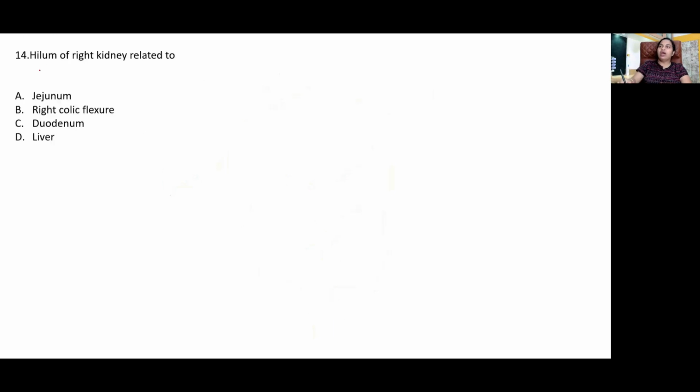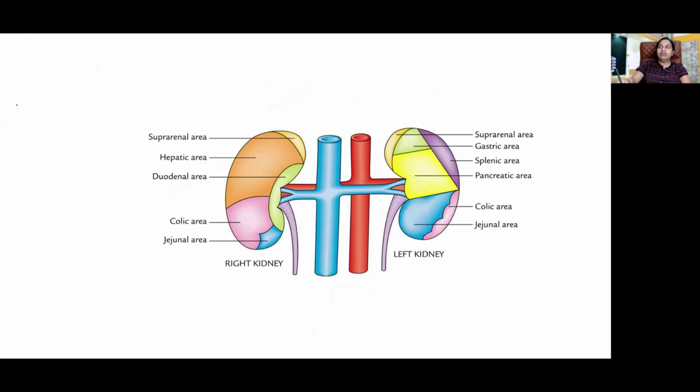The hilum of the right kidney is related to, is it? Okay. So the anterior relations of the right kidney and the left kidney: if you see the impressions with the color, you can make out that on the right side there are around 5 impressions and on the left 6.